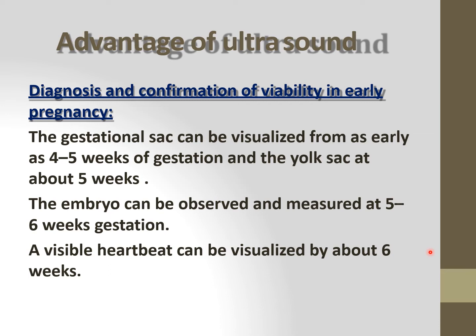In early pregnancy, when we do the scan between 4 to 5 weeks, you can see the gestational sac in the scanning report. If the gestational sac is seen, it is normal, and it should be seen between 4 to 5 weeks, and the yolk sac at about 5 weeks. And the fetus or the embryo can be observed and measured between 5 to 6 weeks of gestation. If you are doing the scanning before 5 to 6 weeks, you cannot see the baby. You can see only the gestational sac and yolk sac. And between 5 to 6 weeks, you can see the embryo.